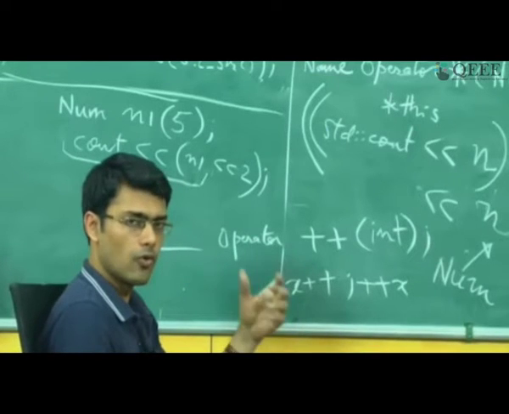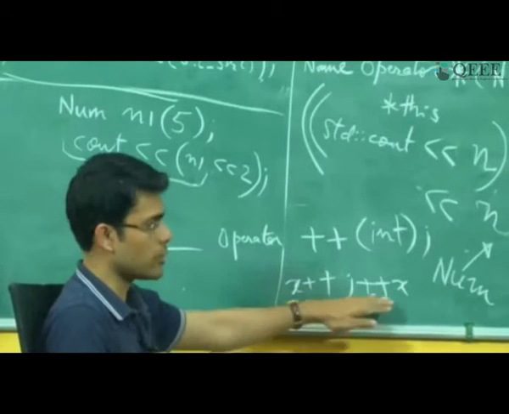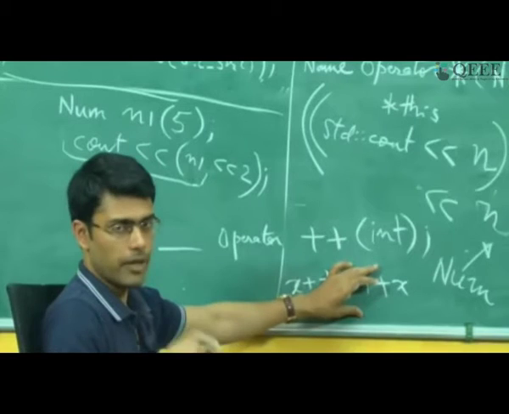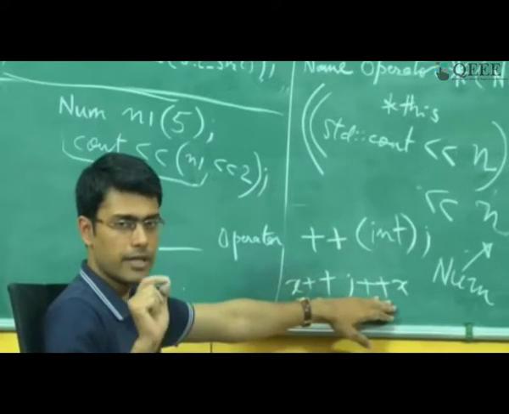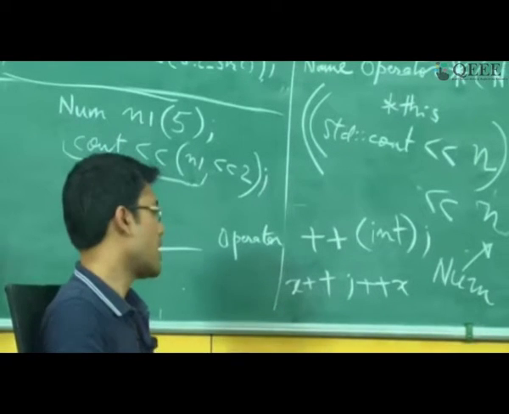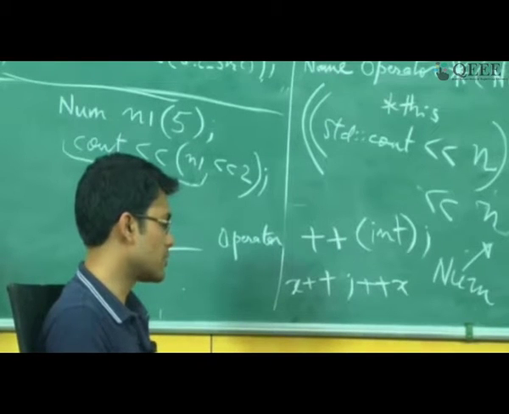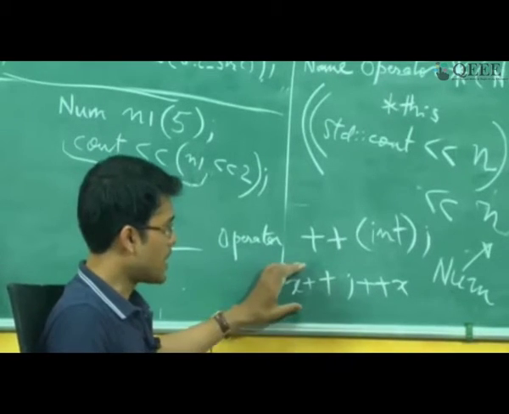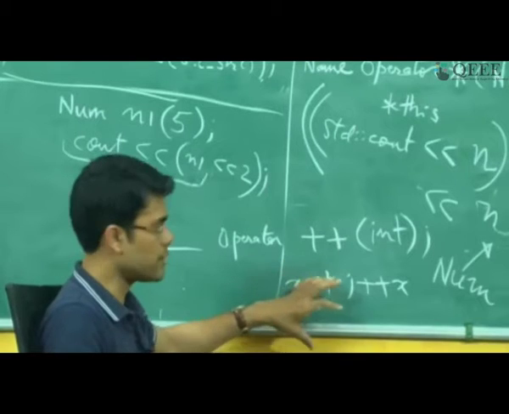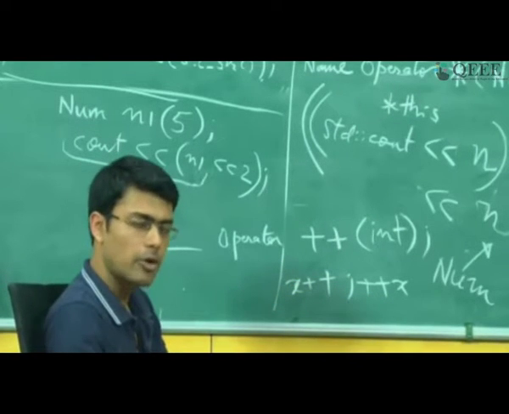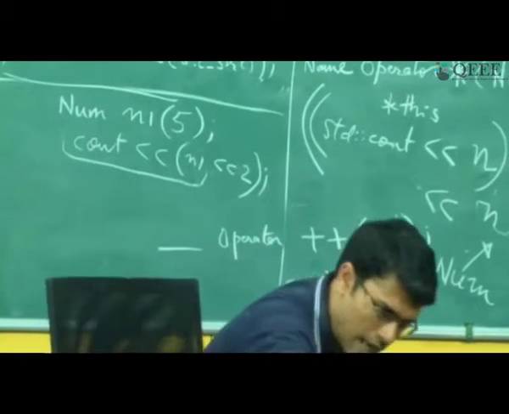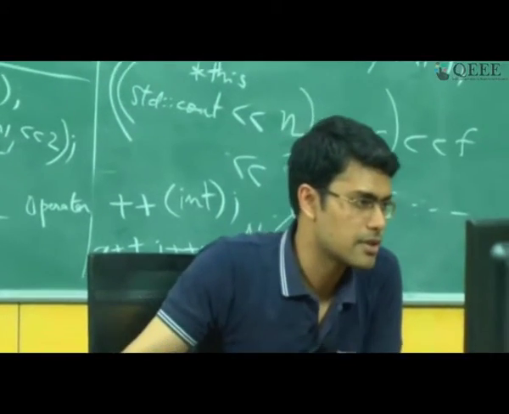However, there is one small aspect which you should be careful about when you want to overload the postfix or the prefix operator. The prefix operator is going to return a value, whereas the postfix operator should return the L value, right. So I can, for example, do an assignment to an x which was on the left hand side using the postfix operation. However, plus plus x is going to be a value, so I will not be able to perform an assignment to x in this case. So that is a small aspect which you should be careful about as far as R value and L value are concerned.